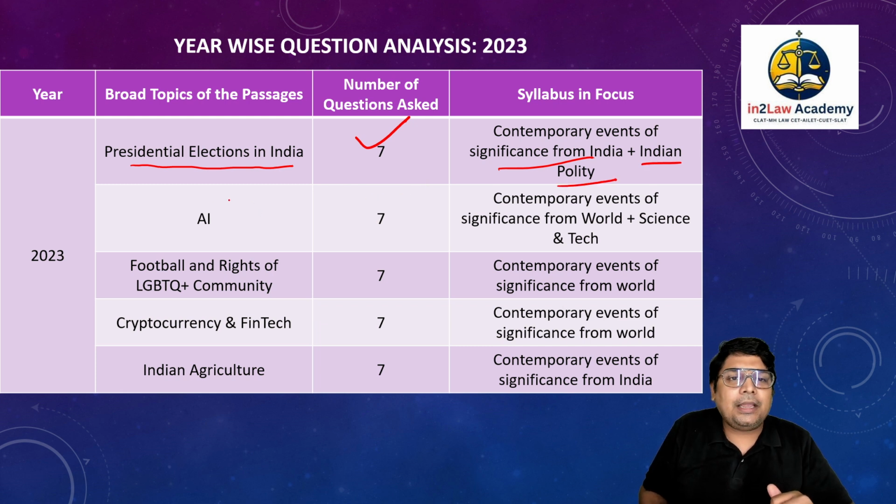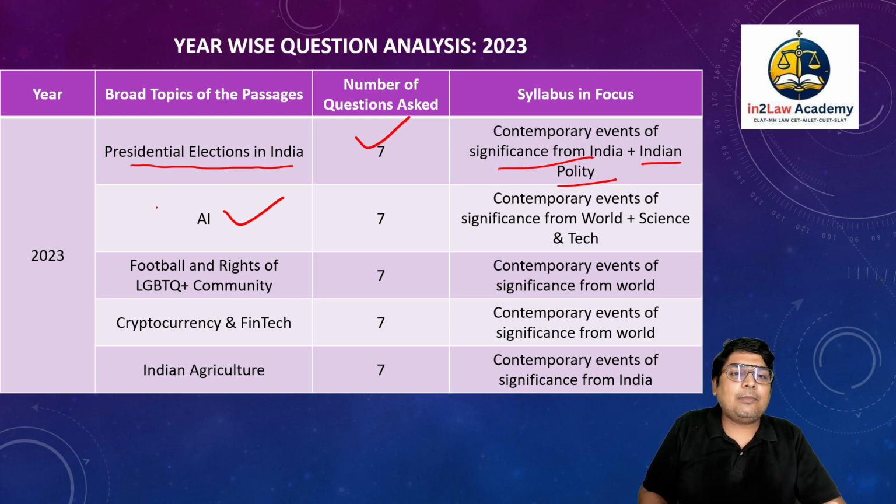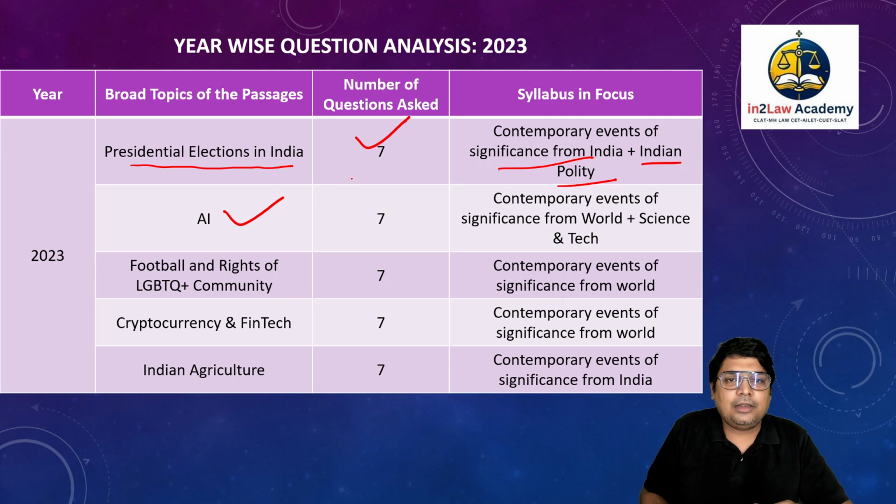Okay. AI, that is again very important. This is an emerging field. Whenever I say AI, I think there is one more thing that should come to your mind, and that is cryptocurrency and blockchain technology. So these are some of the topics on which you can expect passages in the coming examination, right? So this is again science and tech and contemporary event of significance from the world, right?